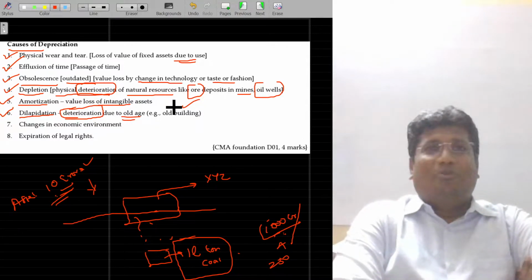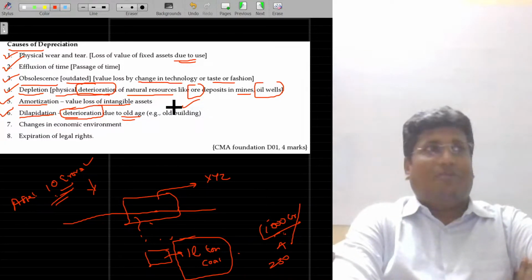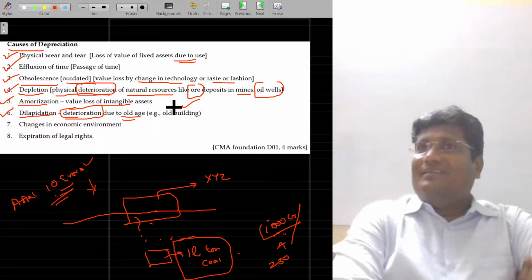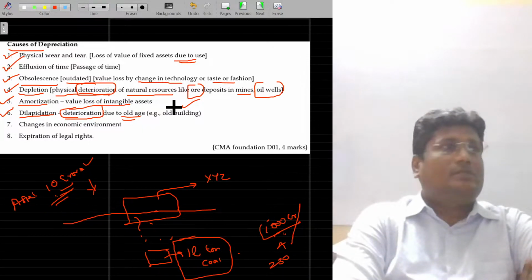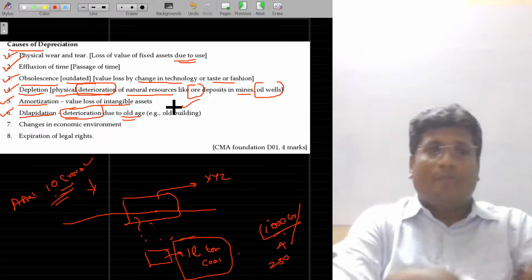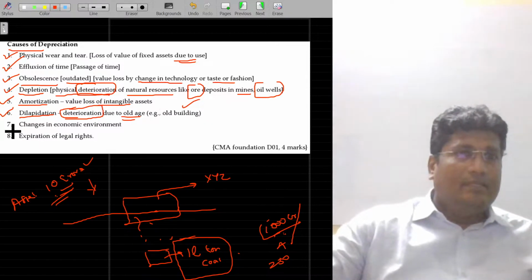So the old buildings are no more useful now. If you enter an old building, we are not sure about your life. Any time the floor may fall on your head. Hereafter, it's not worth living there. Such house property is called a dilapidated one. Because of the old age, the value of the building is lost, and it can be debited to the P&L account in the name of depreciation.